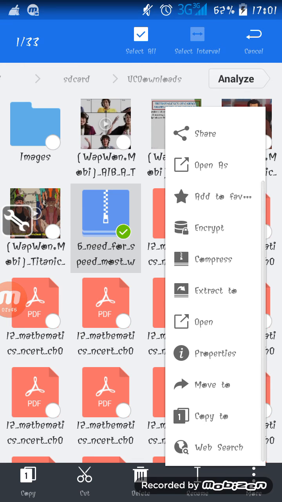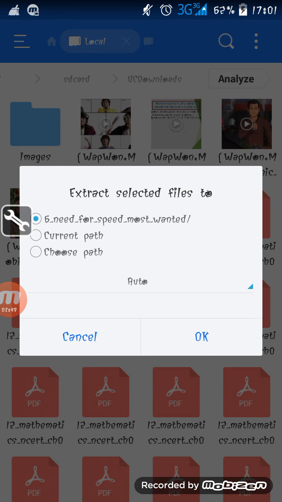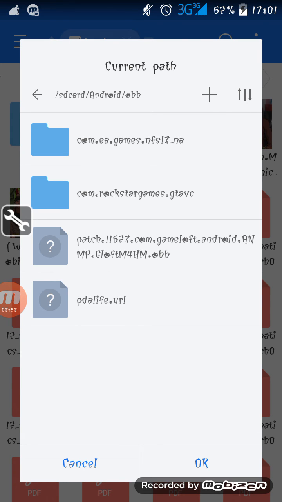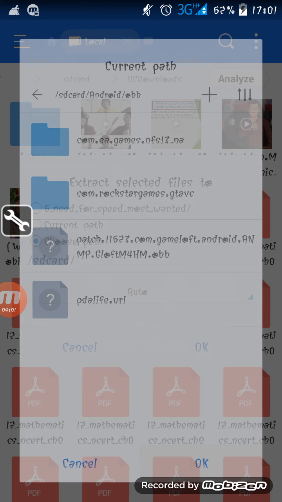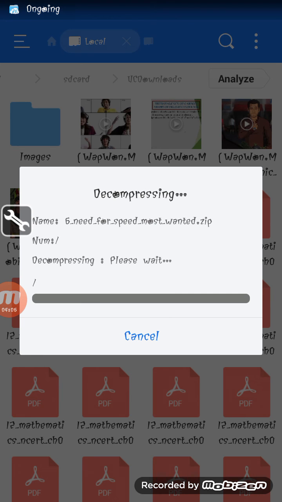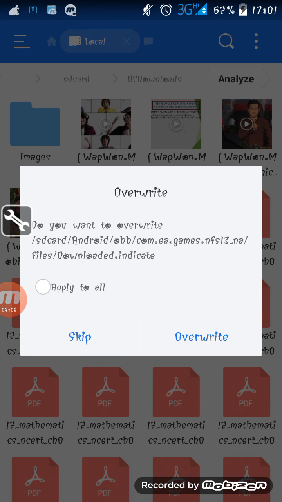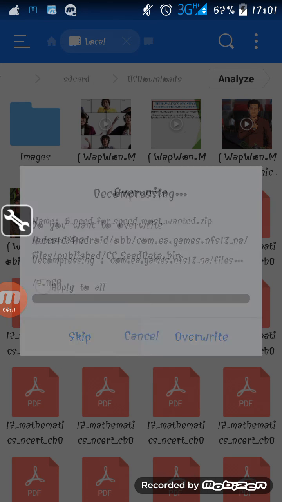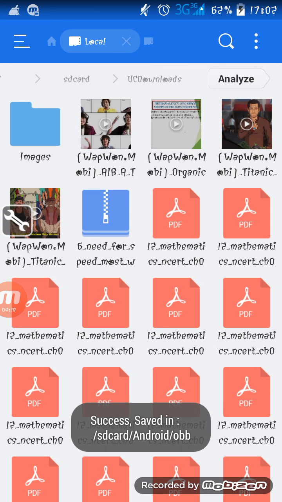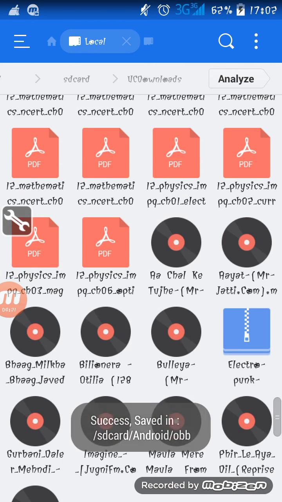Select it, select more, extract to, choose path, SD card, Android, OBB. There you can see that's NFS-13NA. I have already got this game extracted. So all you got to do is select OK. There, select it, again tap OK. It will ask me for an overwrite because I've already got it extracted, so I'll skip it. I hope you guys just understood how you are supposed to decompress the file. So that part is done.